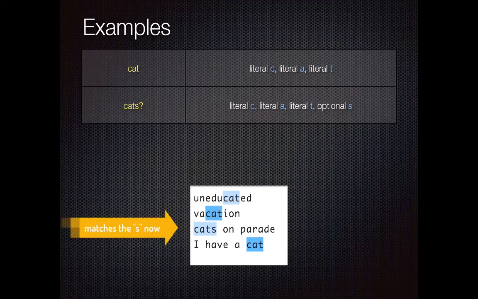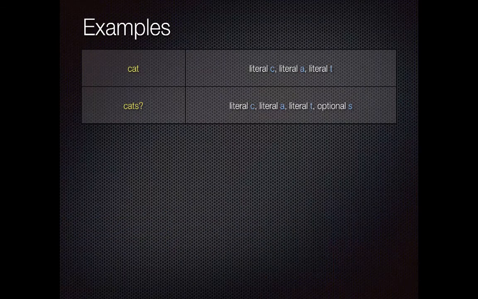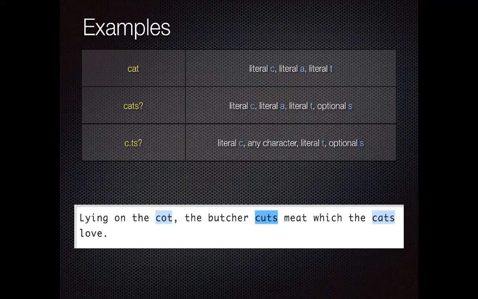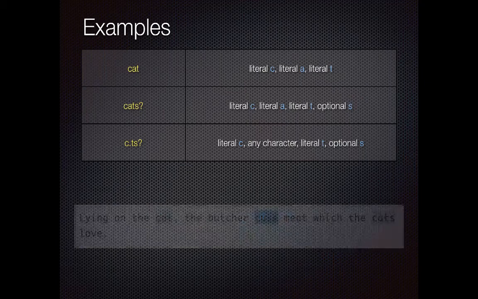So that question mark modifies the one character immediately before the question mark, which is the S. And so the S can match, or we could match without an S. Both would be fine. This says that I have a literal C followed by any character whatsoever, followed by a literal T, followed by an optional S. So this could match cat or cut or caught, right? All kinds of words, different kinds of vowels could go in there between that C and that T.